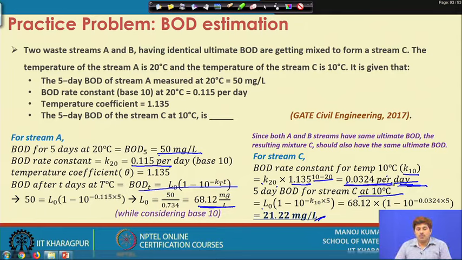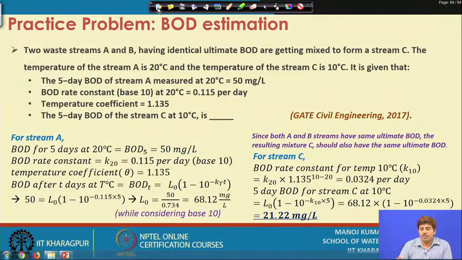So, almost 1 order of magnitude lower, okay, almost 5 times lower than this, and that results in the reduction of the biological oxygen demand as well. Okay. So, that is how it can be solved.